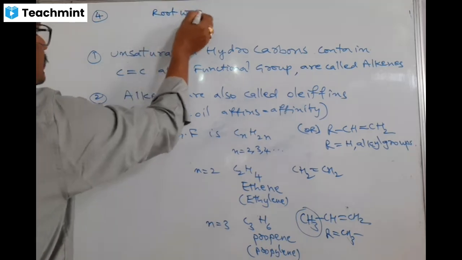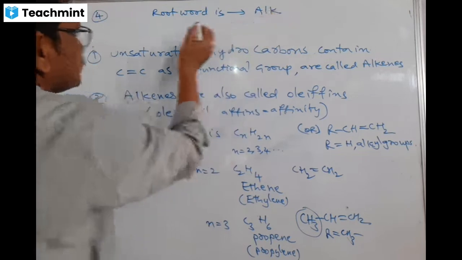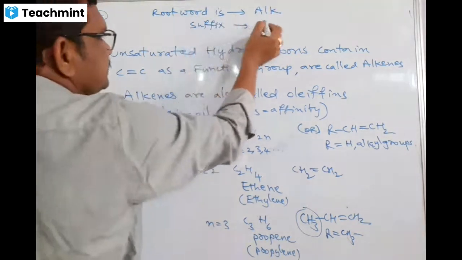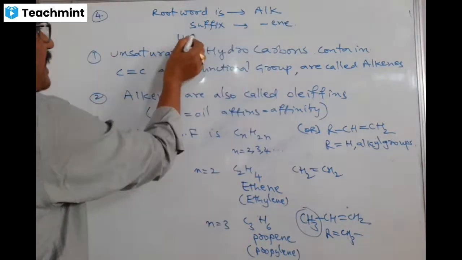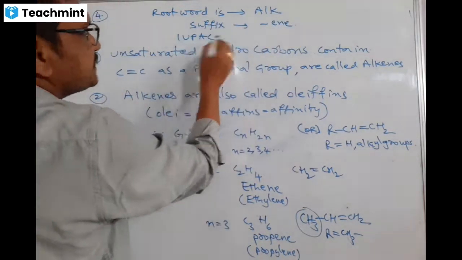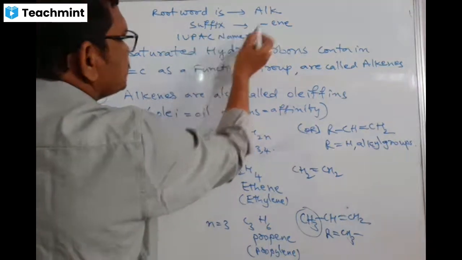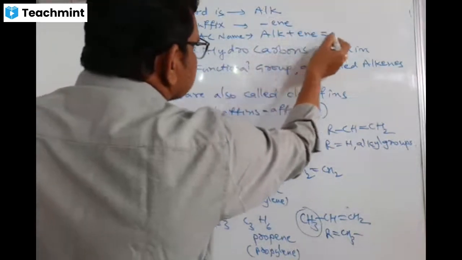For alkenes, the root word is alk. The suffix is ene in IUPAC, International Union of Pure and Applied Chemistry, the IUPAC name. You can add it: alk plus ene is equal to alkene.